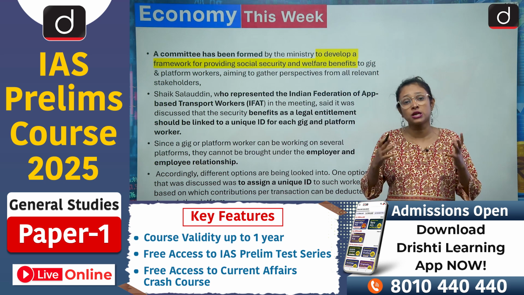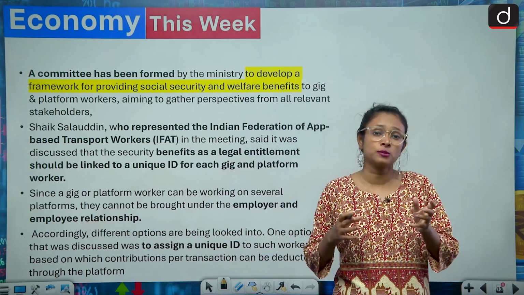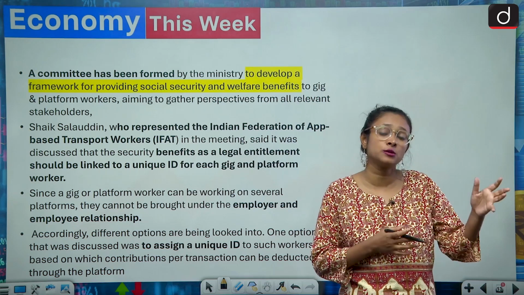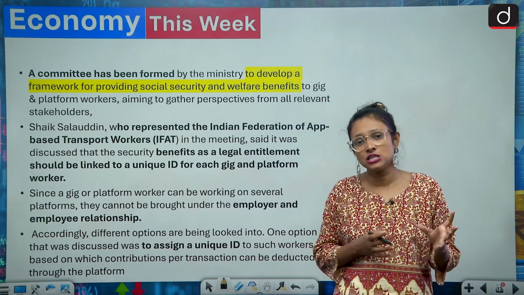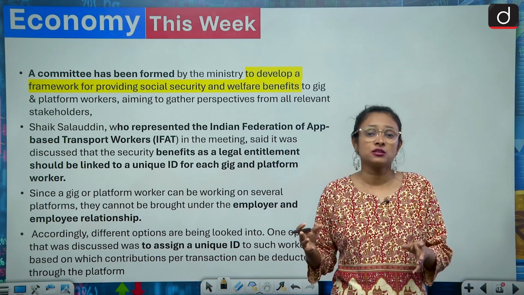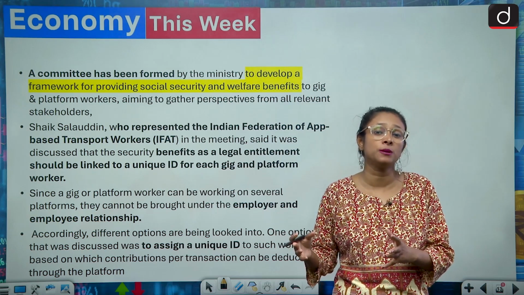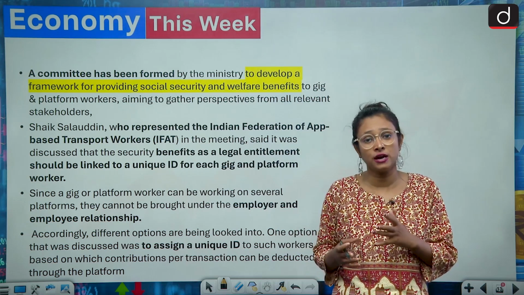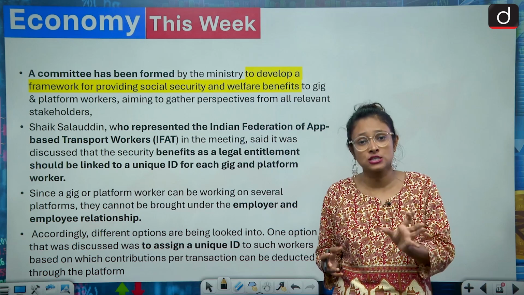And it should be portable across the country. Suppose a gig worker is working in Bihar and wants to shift to Delhi. In that situation, the unique ID is portable in nature, so that the social welfare and social security provided by the government, by different state governments and by the central government, should not be snatched away.